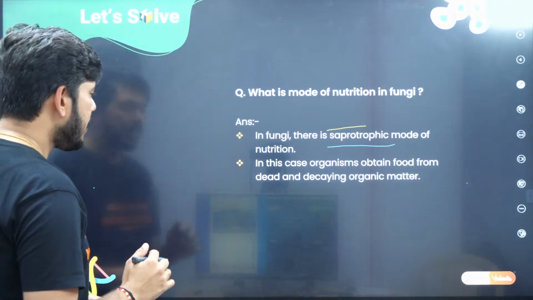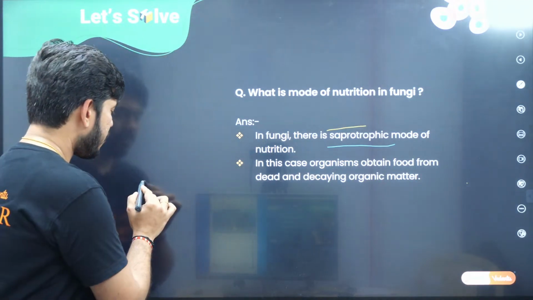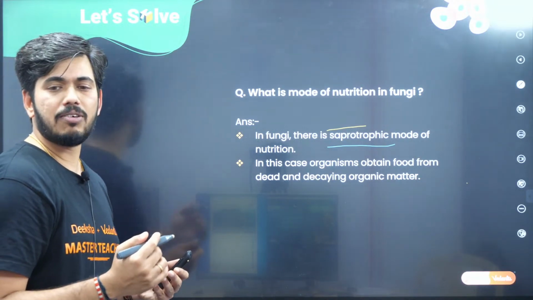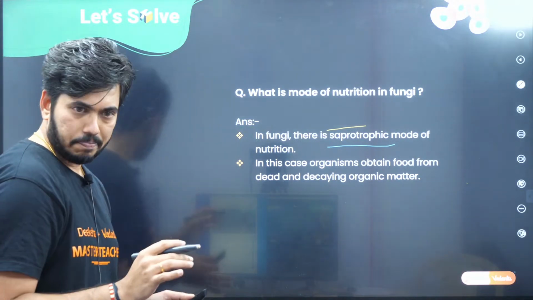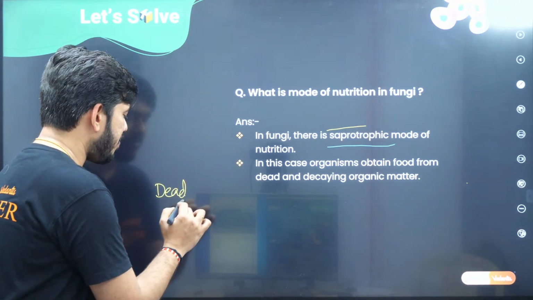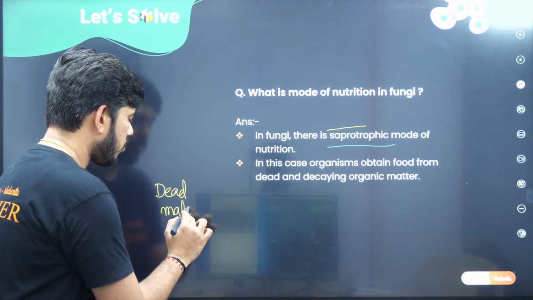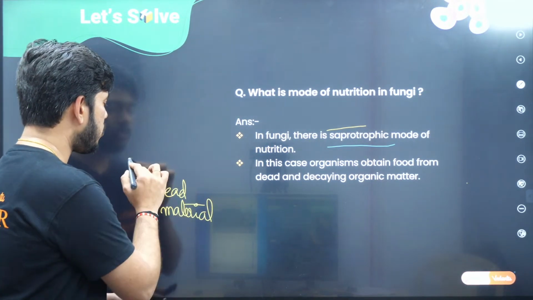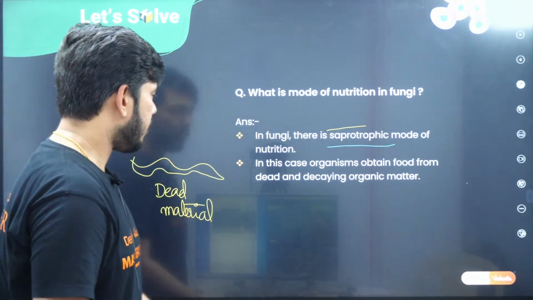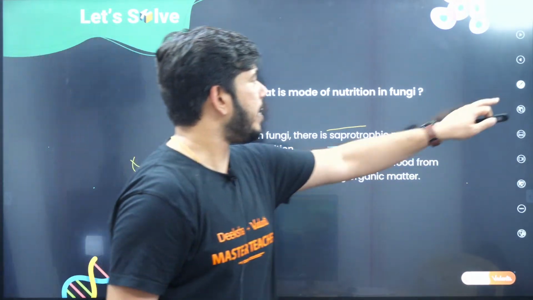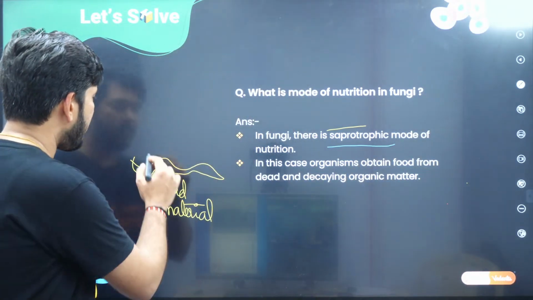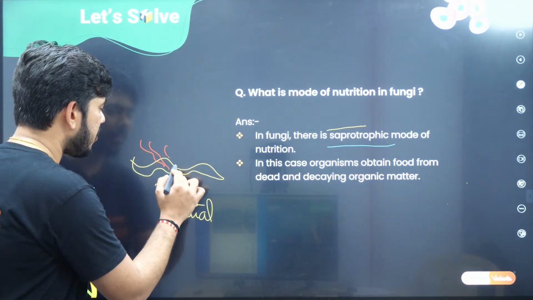So let me say there are some dead organisms, for example something dead or something rotten. Dead material is there. Consider this the dead material now. Wherever any dead material is present, on that dead material there will be a colonization of fungi.